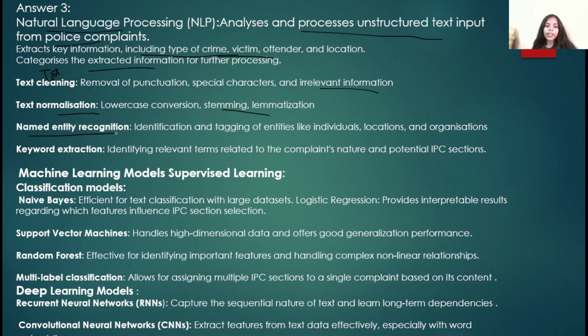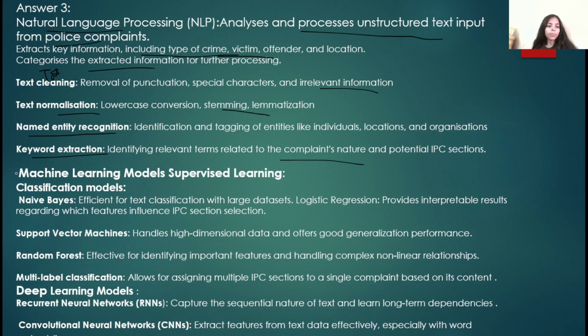Third is named entity recognition. Here we recognize the entities in our text. For example, we have an entity which is a crime. We have an entity mobile. What is this? It is a stolen item. So here we can identify and tag entities like individuals, locations, and organizations. Fourth is keyword extraction. Now we can identify relevant terms related to the complaint's nature and potential IPC section.